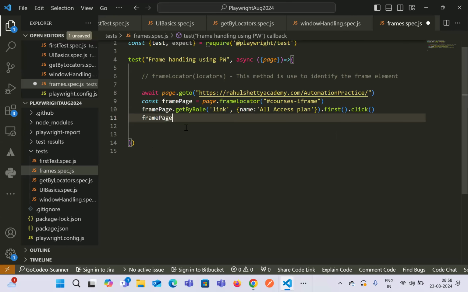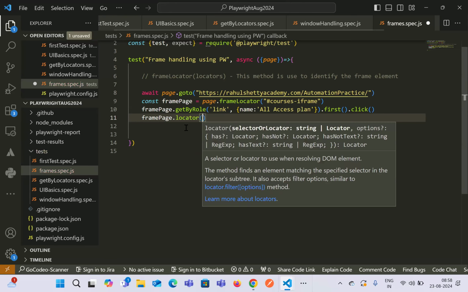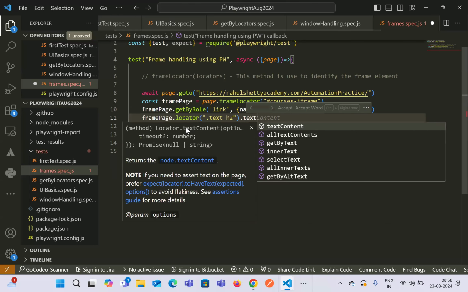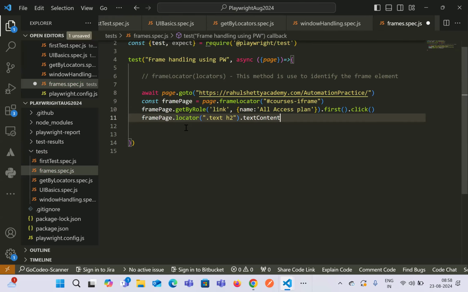So let's say frame page dot locator. Then you write this, and the method to get the text is text content. I hope we have discussed this earlier.